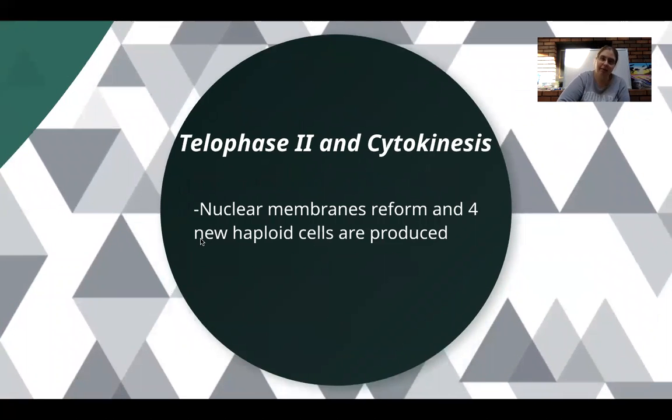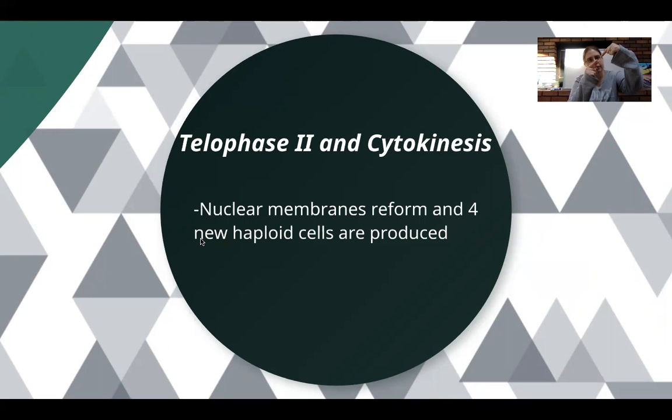From there, we have telophase 2. The nuclear membrane is going to reform around the different groups of chromosomes. The spindle fibers break down. The chromosomes go from chromosome format back into chromatin format, and then cytokinesis occurs. So once again, the cell membrane starts pinching inward. As it does, cytoplasm and organelles stream to the two ends.